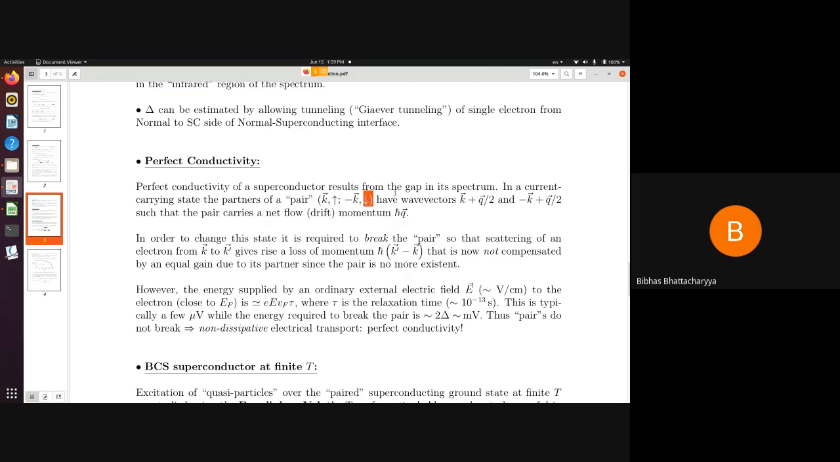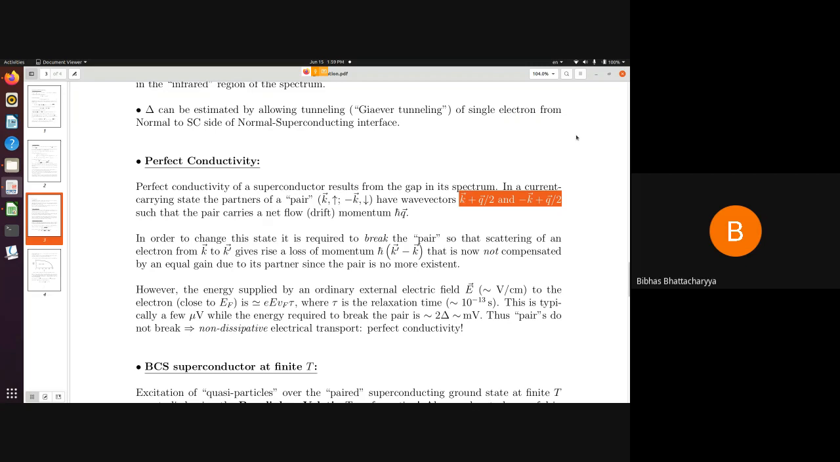When I apply an electric field, both of them will acquire some drift momentum, because that is due to the electric field. So the momentum in the direction of the field will be some finite wave vector. Then the wave vector of the first one will be k plus q by 2. I assume that the finite momentum acquired in the direction of the electric field is q by 2. So it will be k plus q by 2, and the other one is minus k plus q by 2, so that the pair overall gains a momentum q.